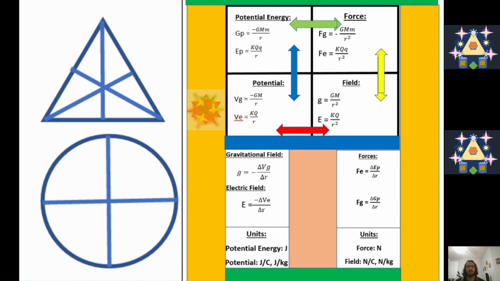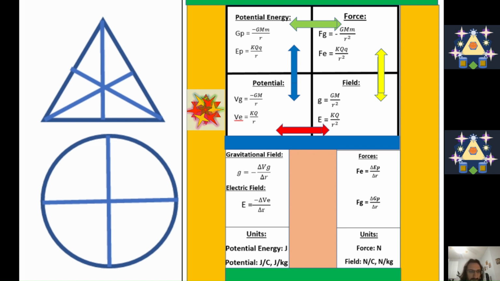And you also have something called potential. In the absence of another particle, in the absence of another star or massive object, there's still a potential from that point source, from that charge, from that massive object. For gravity it is negative GM over r, and for the electric field, the potential is kQ over r. It's the potential due to that one particle. And of course, the arrows here represent that you can convert from one to the other.